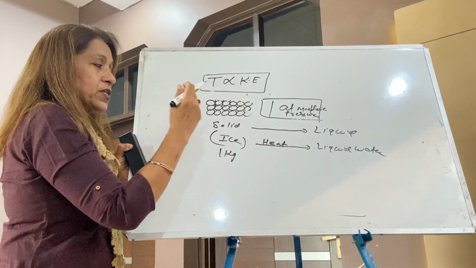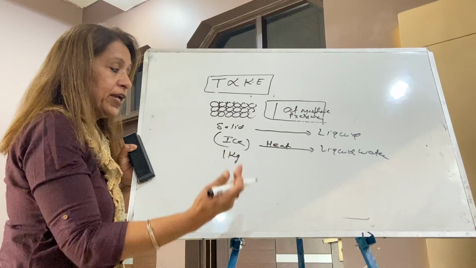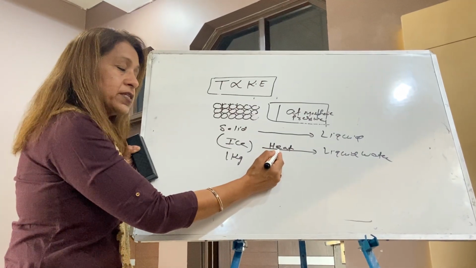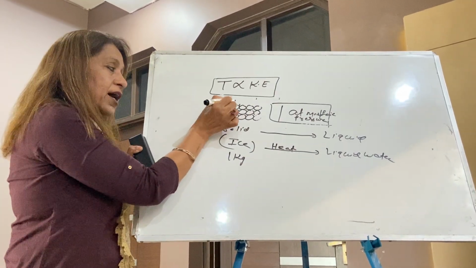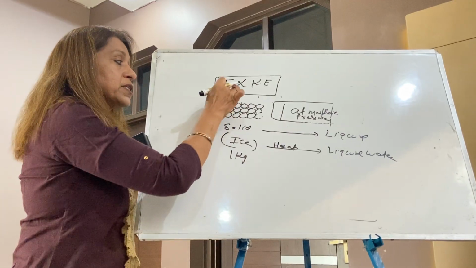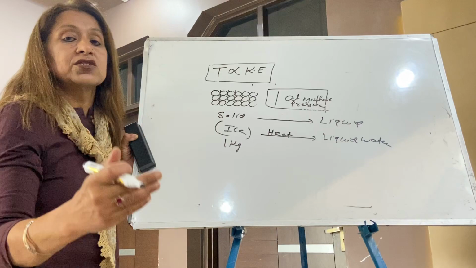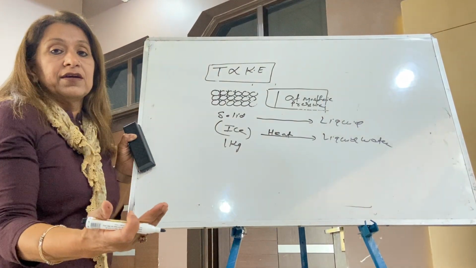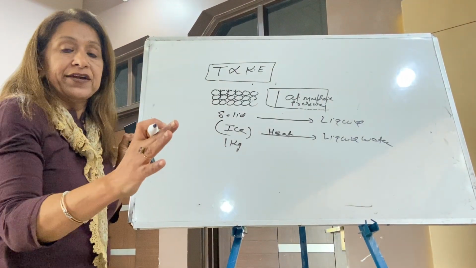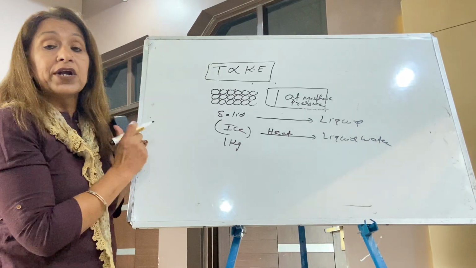Now this energy that you are supplying in the form of heat, what is its role? It is used to break the attractive forces among the particles of the solid, and the solid starts melting. And this is the melting point. So what is a melting point, students?